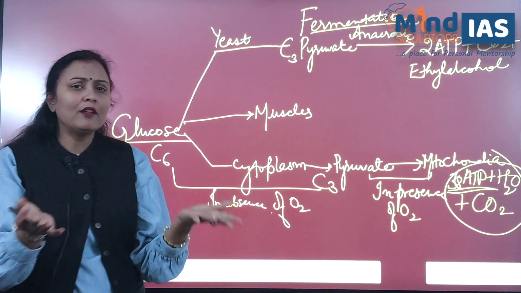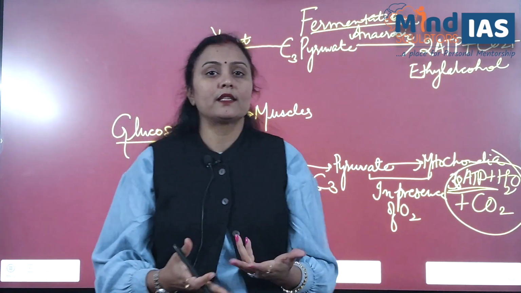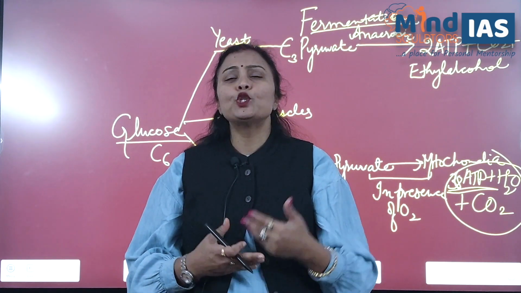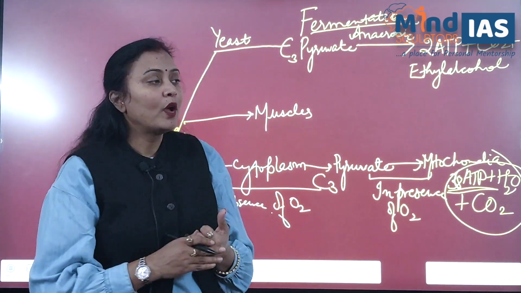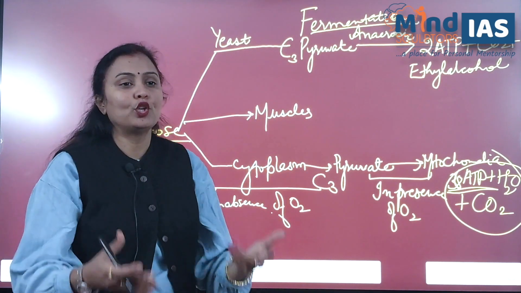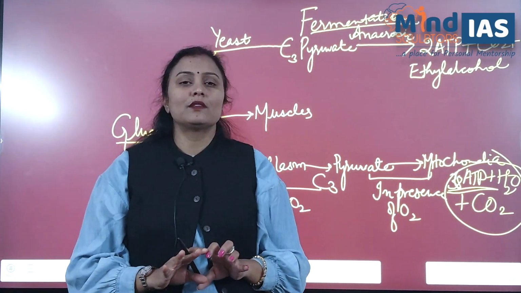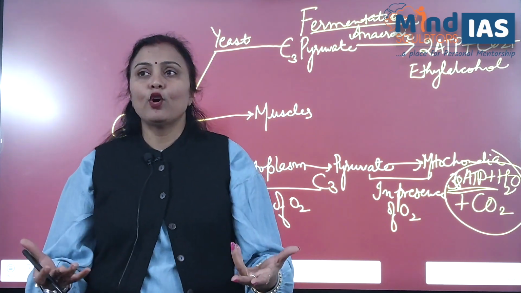Generally we go for aerobic respiration, but during heavy exercise, during running, or anything in which you put in lots of effort, your body requires more energy, and the normal breathing process will not produce so much energy inside your body.